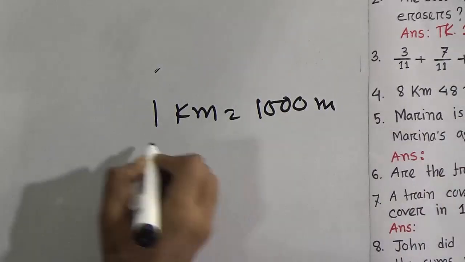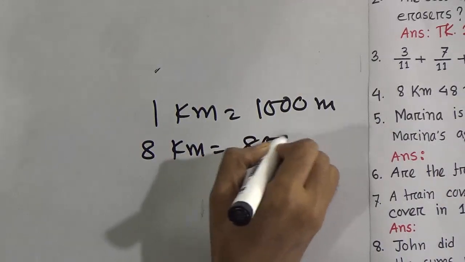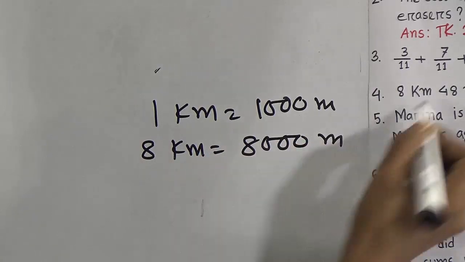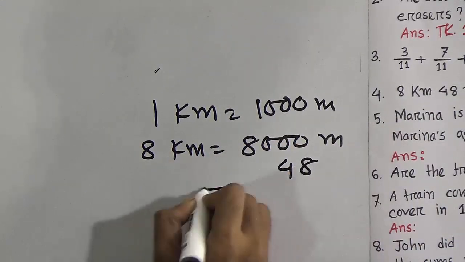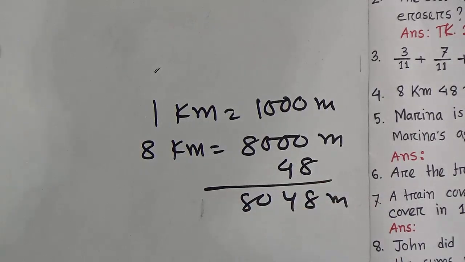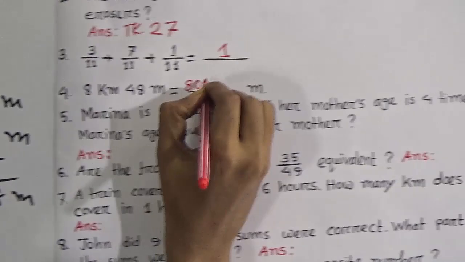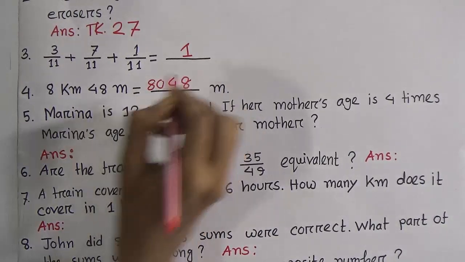Therefore 8 kilometer equals 8000 meter, and 48 meter. Adding now, then you get 8048 meter. Okay? Right here, 8048 meter.